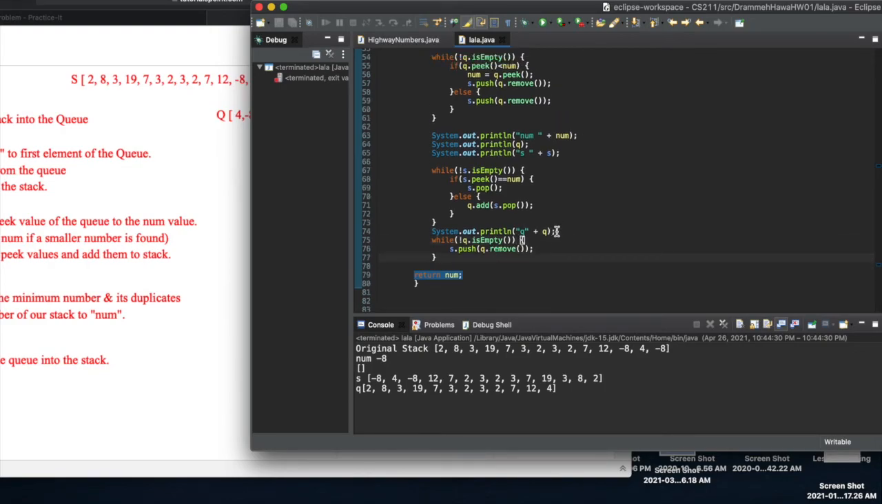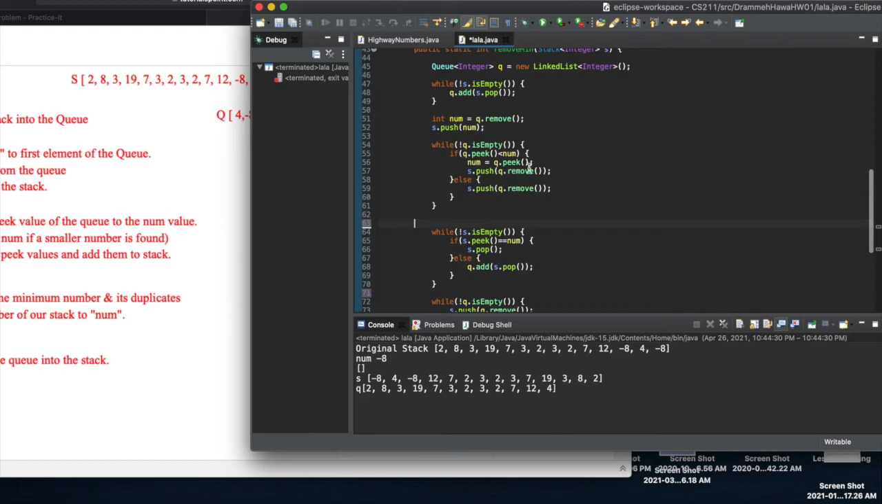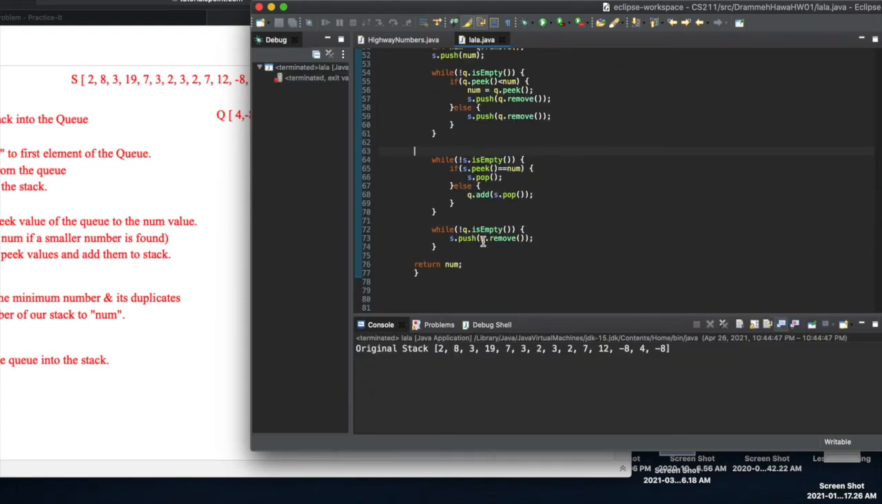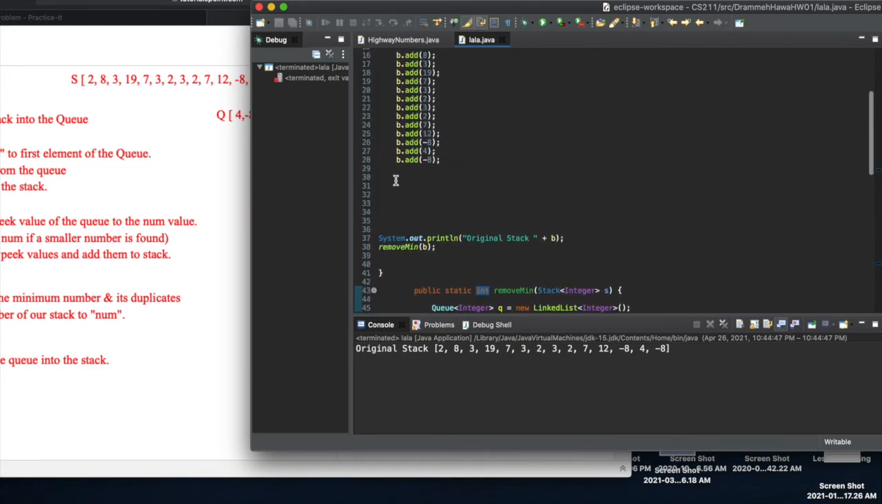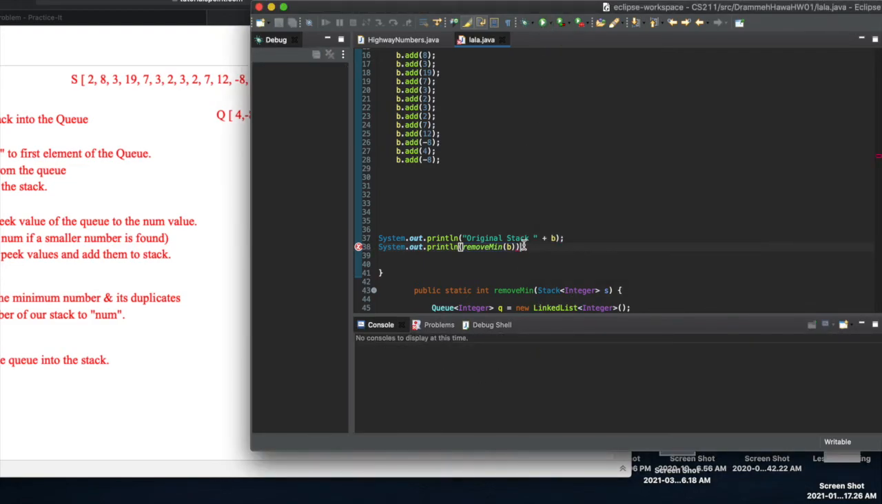Alright, so I'm going to remove these from here, and then we're going to paste them into the PracticeIt to see if it worked as it should have worked. Although it's not returning num here. Oh, that's because we have to sys out. So we're going to sys out removeMin, and it should give us our num value of -8. Oops, forgot the semicolon.